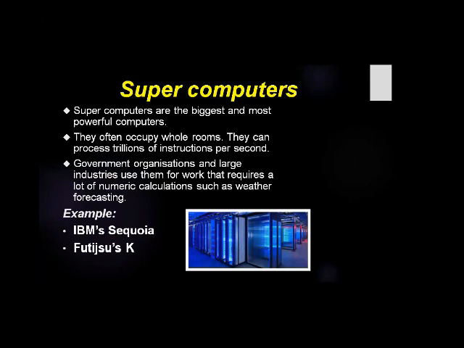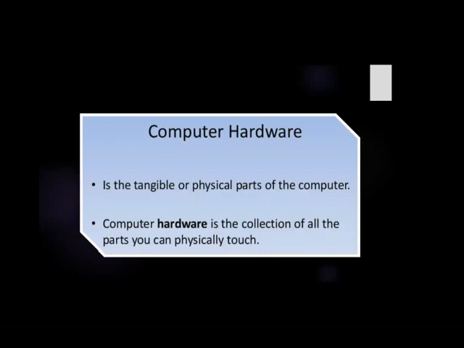Now move towards the next topic, that is computer hardware. The next topic after the classification of computers is hardware. You all know what hardware is. The tangible part means the parts of the computer which you can see and touch. Computer hardware is the collection of all the parts you can physically touch.